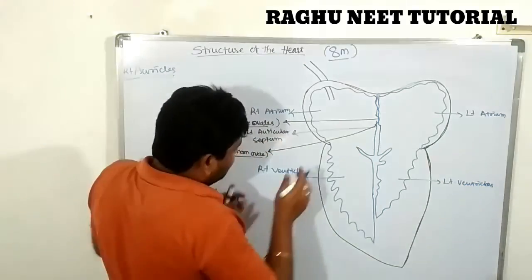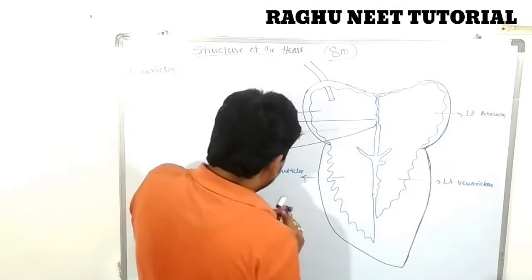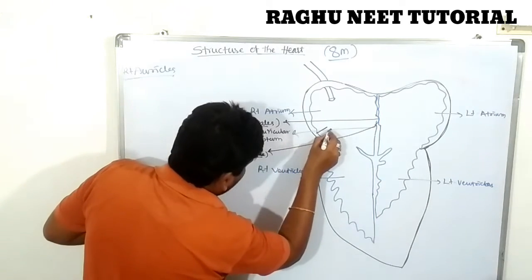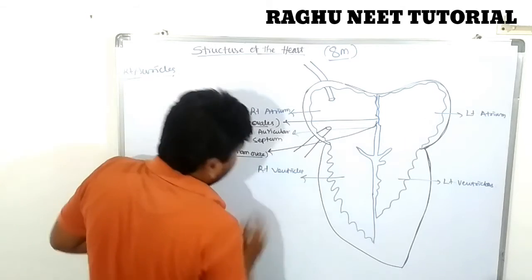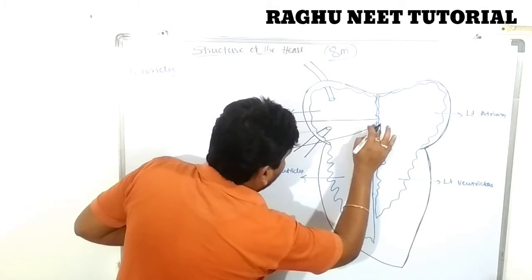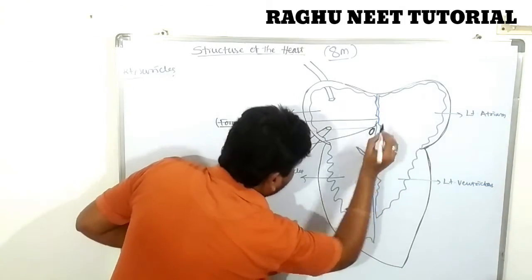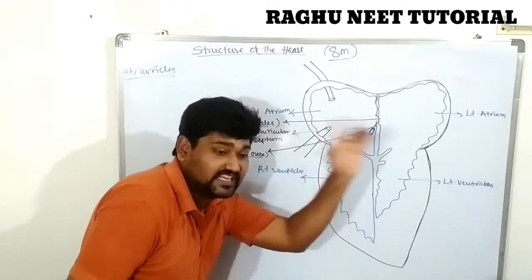What are the three veins? The first opening, the second one below the depression, and the third. The three veins carry deoxygenated blood from the various parts of the body.